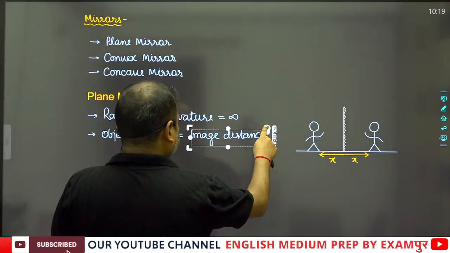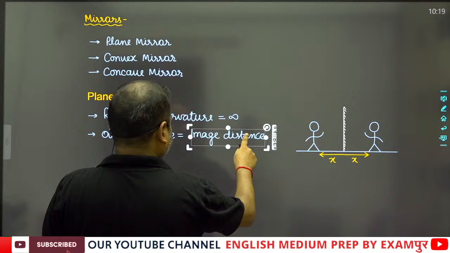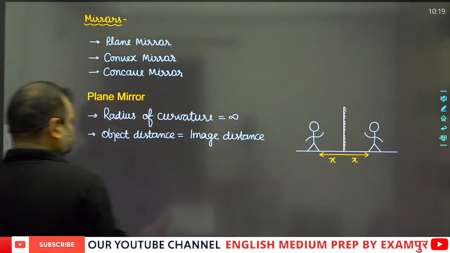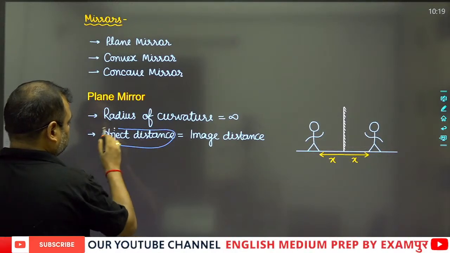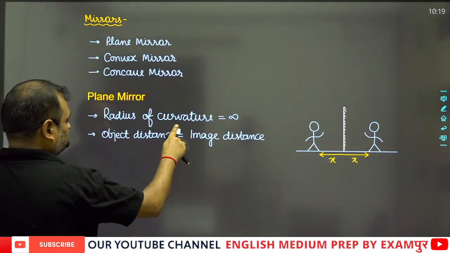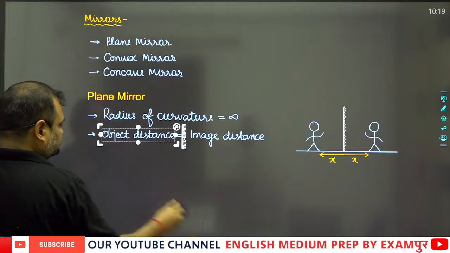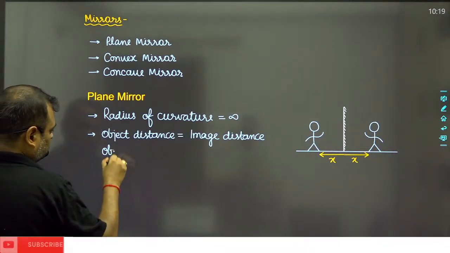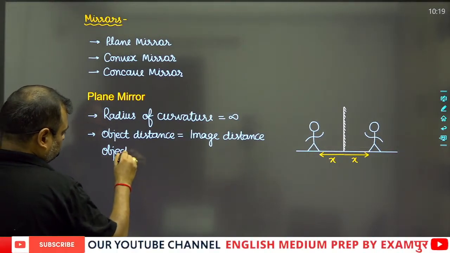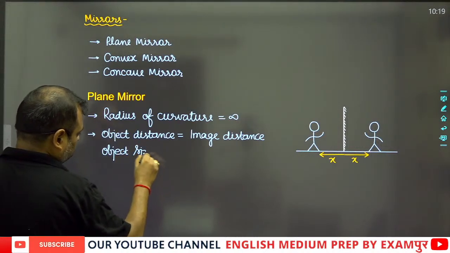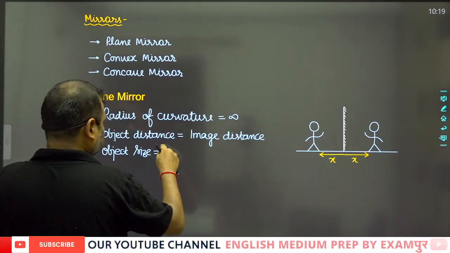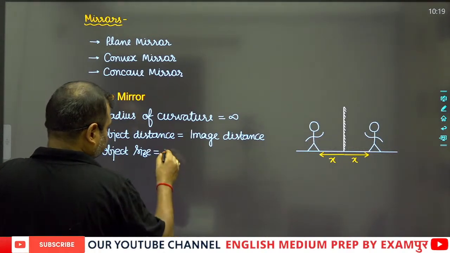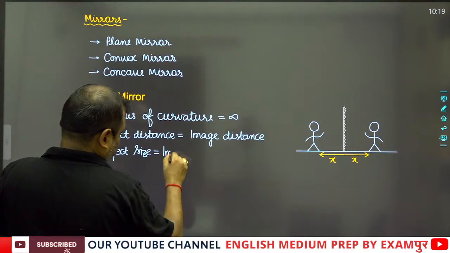So this will be the correct answer. Now, object size will be equal to image size.